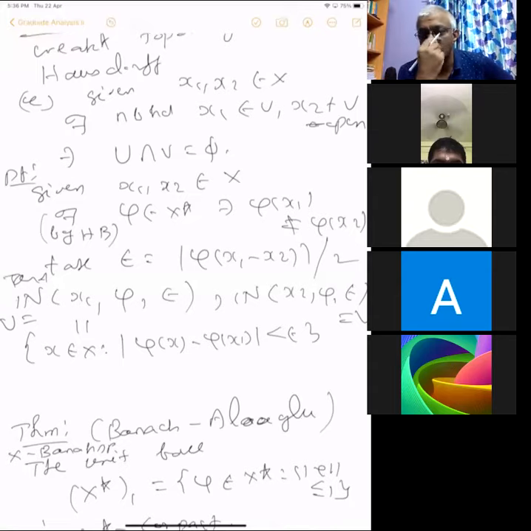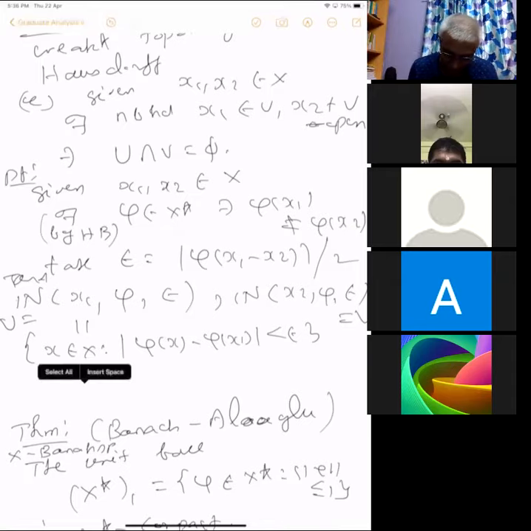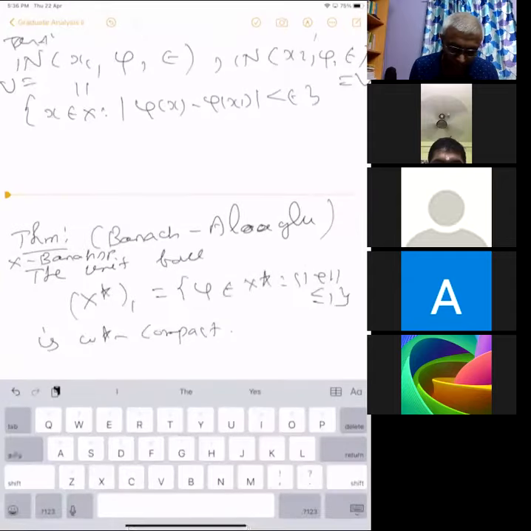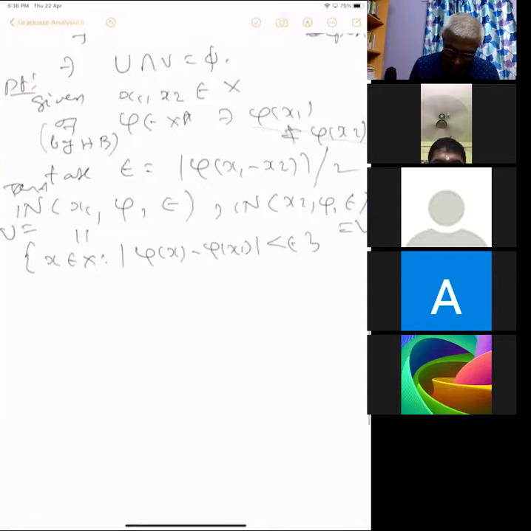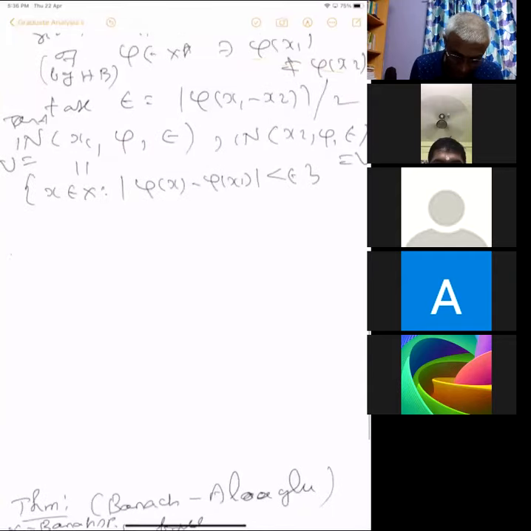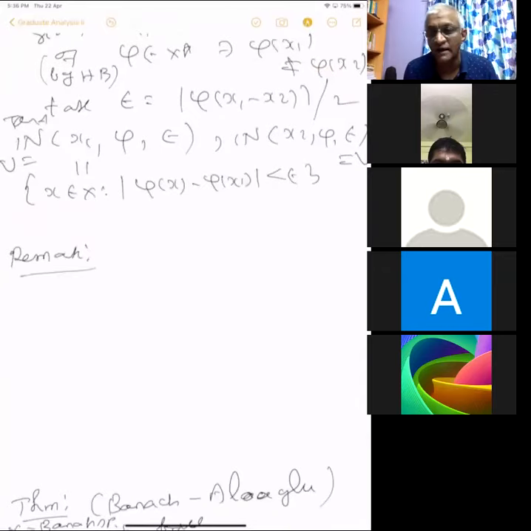Given any phi1 and phi2, there will exist an x such that phi1(x) is not equal to phi2(x). That's what phi1 not equal to phi2 means. So then you do the same thing. I forgot to say that I want to write the neighborhood basis. So this is another remark. Use this remark to prove that weak star topology is also Hausdorff.